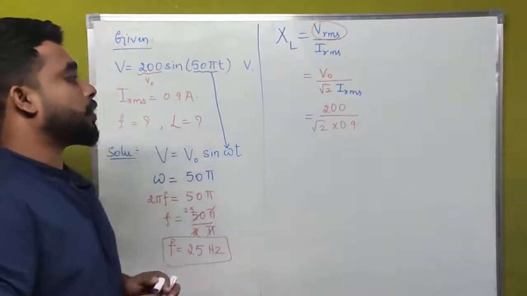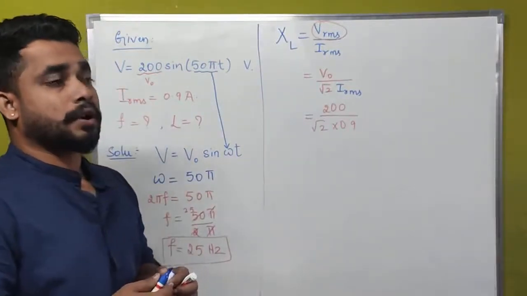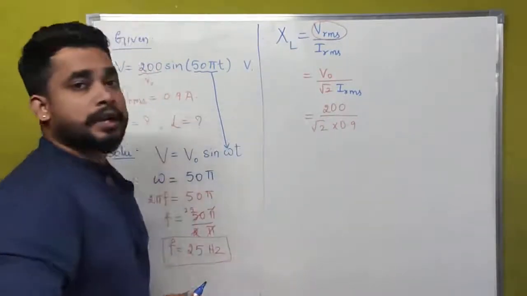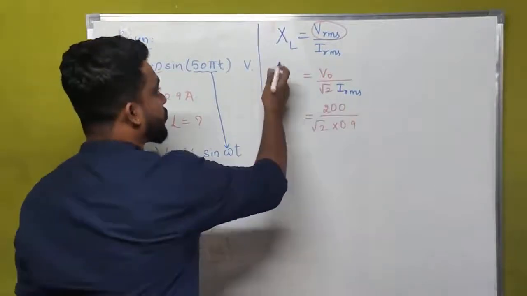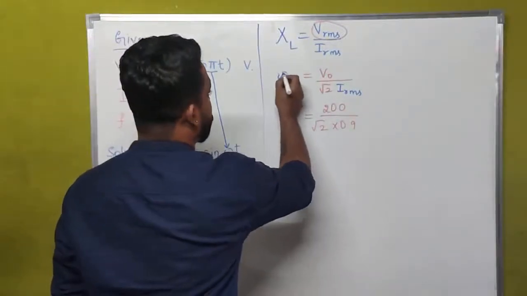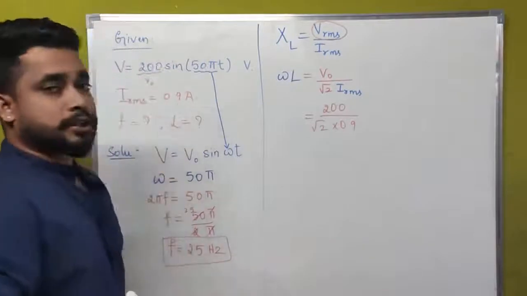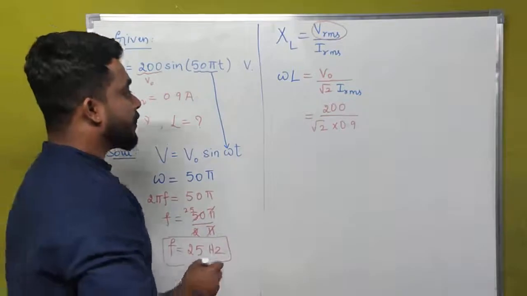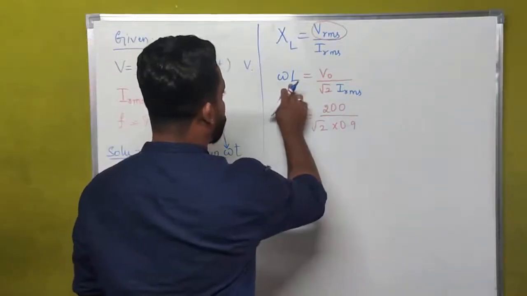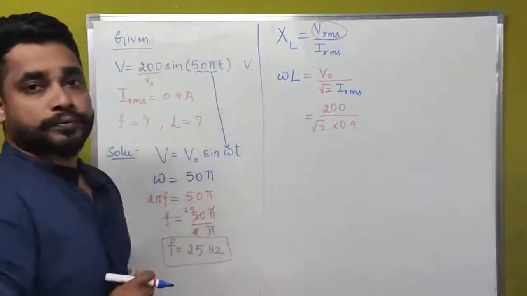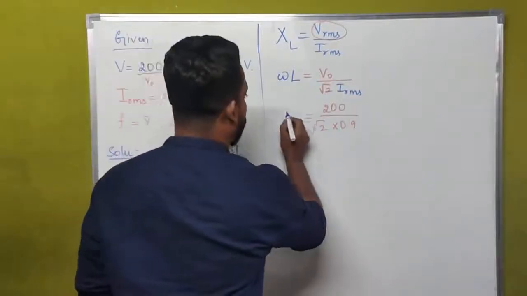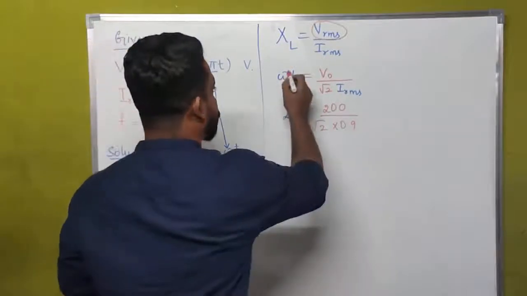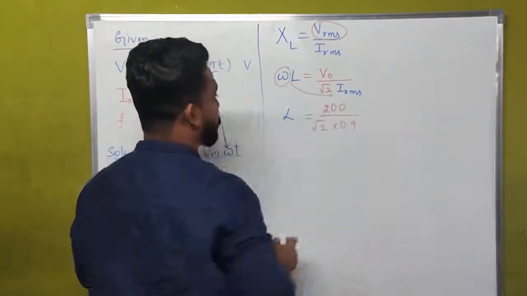Now what we want is the expression for inductance, not for inductive reactance. For that we know the expression XL is equal to omega into L. But here what we want is only L. So I will write L as it is, and I will send this omega to the other side of the equation.